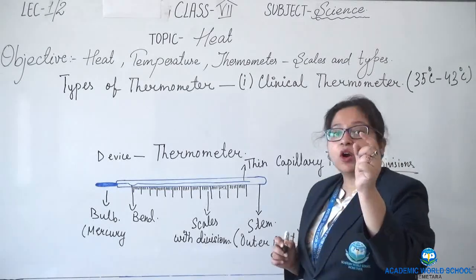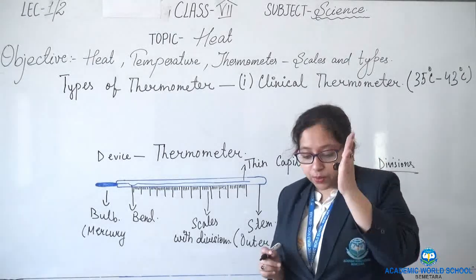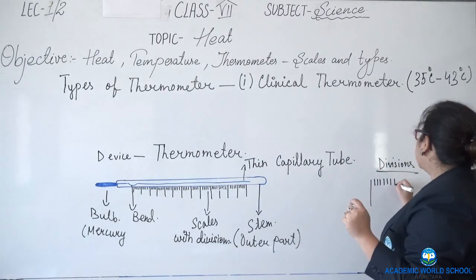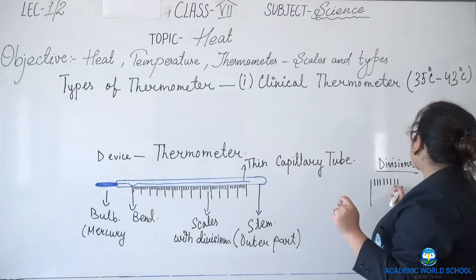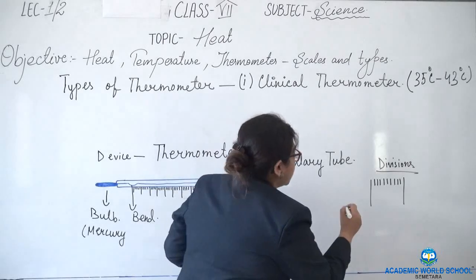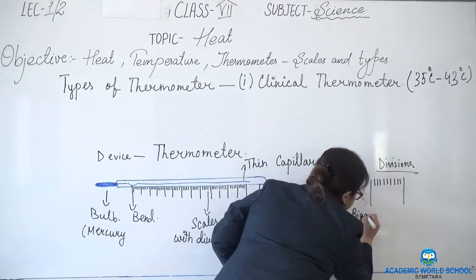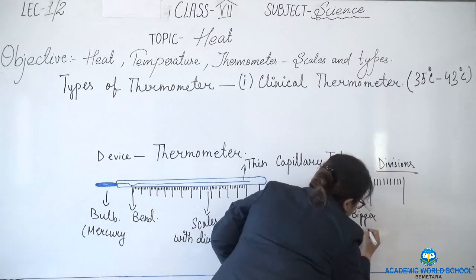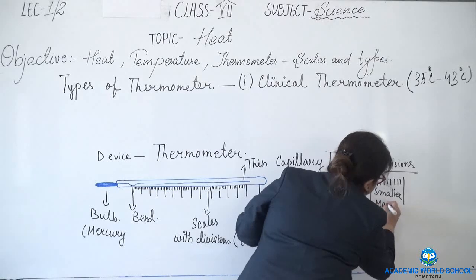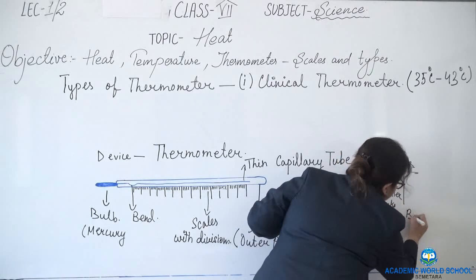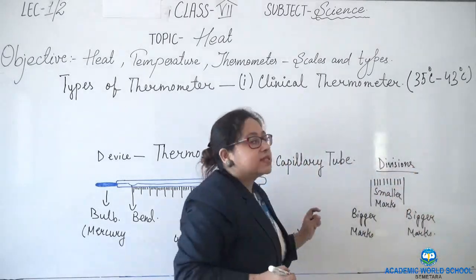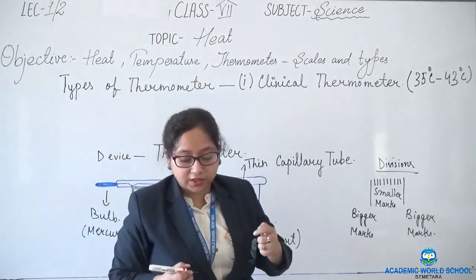If you take out your scale and look, you have one bigger mark, then a few smaller marks, and then again one bigger mark. In the same way you will have a thermometer.